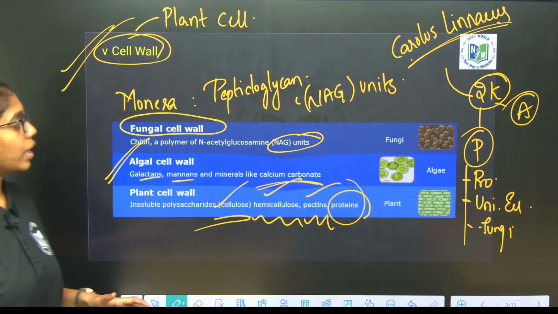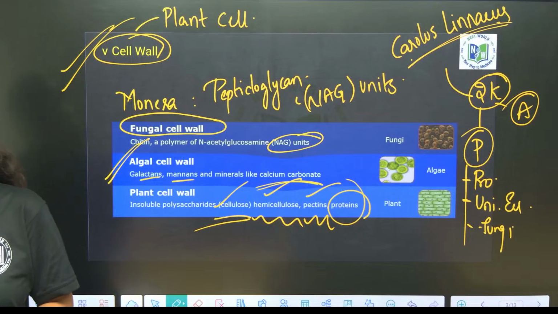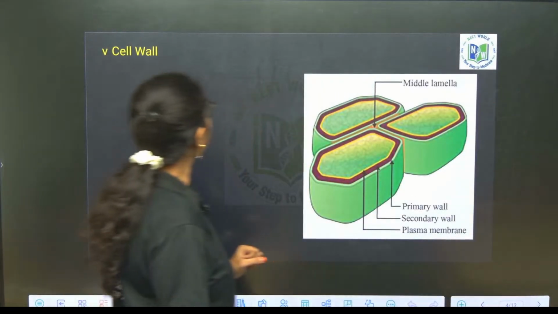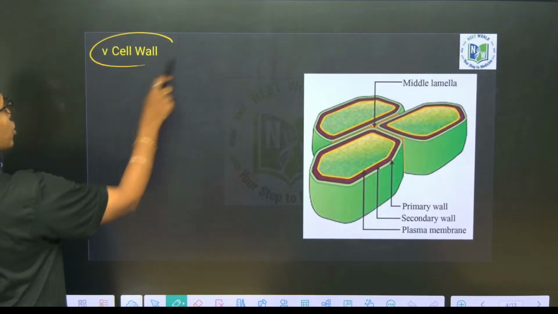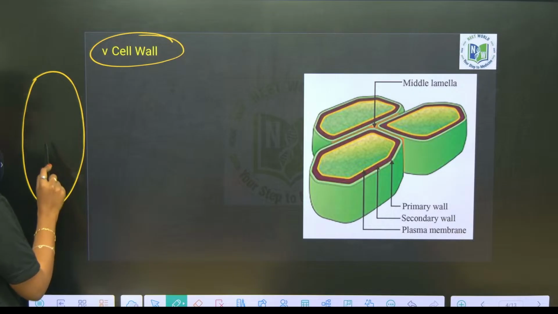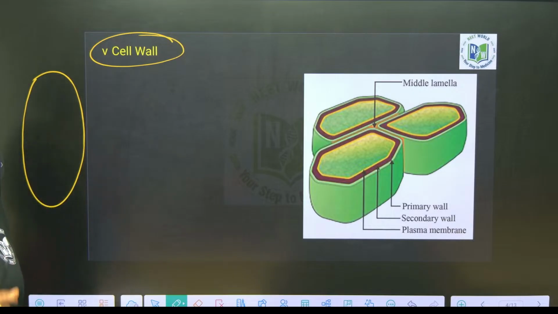Now we will be looking into the layers of the plant cell wall. First, during the time of cytokinesis, how does cytokinesis happen inside a plant cell?